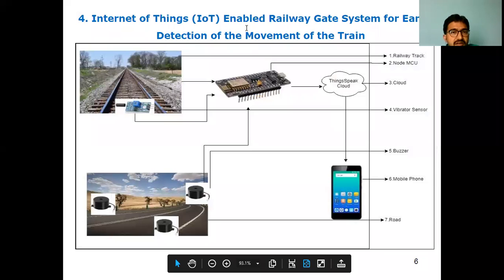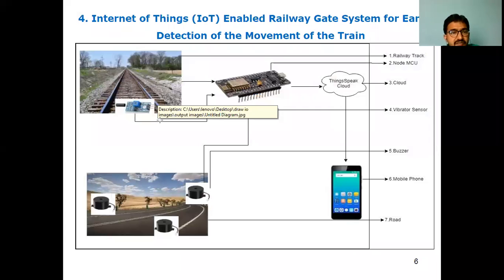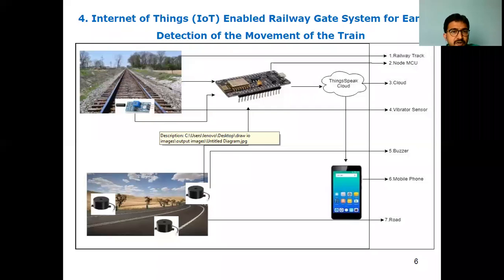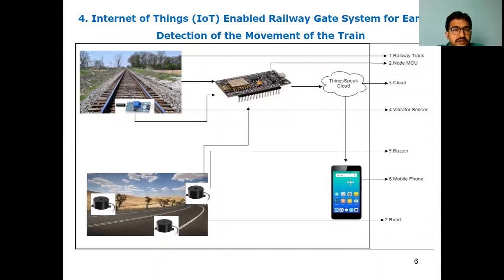The fourth one, IoT-enabled railway gate system for early detection of the movement of the train. Now, there is a problem once you are crossing the railway gates. Automatically the gate has to close and the gate has to open. That is existing, no doubt about that. Instead of that, if you are giving an app, those who are registered for your app automatically get an SMS as they come towards the railway gate, so that they can divert their direction.